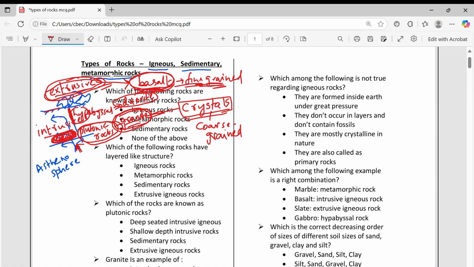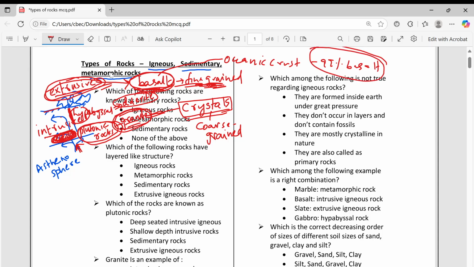Basalt is a fine grained rock. If you see the oceanic crust, 99% is basalt.